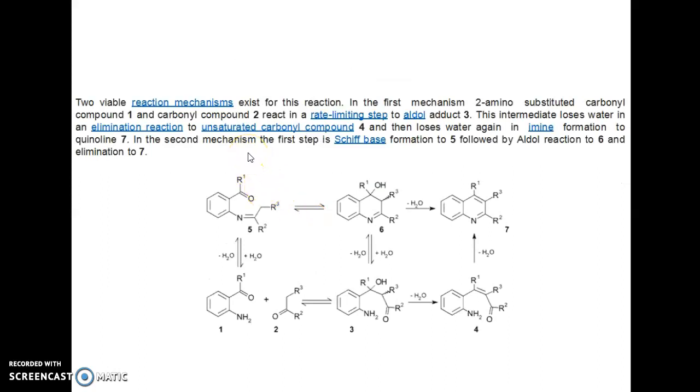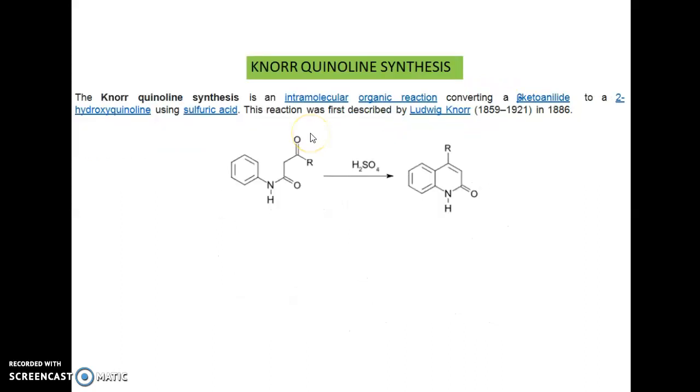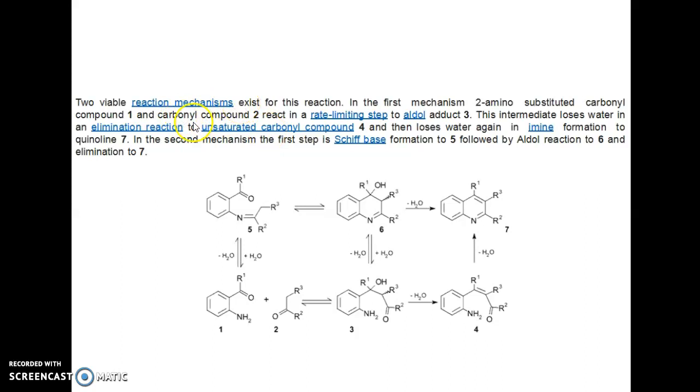So we can see the mechanism here. The 2-amino substituted carbonyl compound 1 and carbonyl compound 2 react to form the aldol, that is product 3, and the intermediate loses water by elimination to form unsaturated carbonyl compound 4, which then loses water through imine formation to give quinoline. So these are the steps involved in the reaction mechanism.